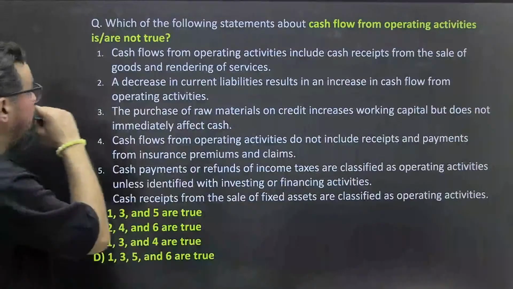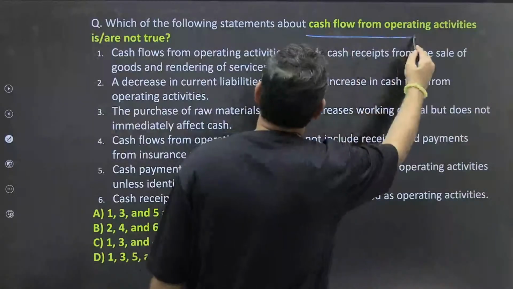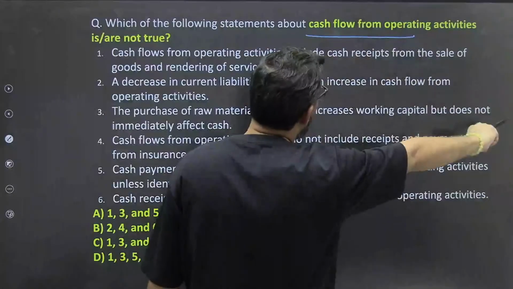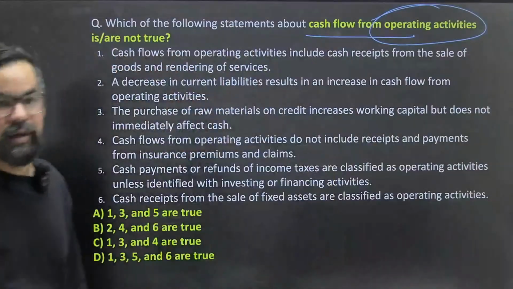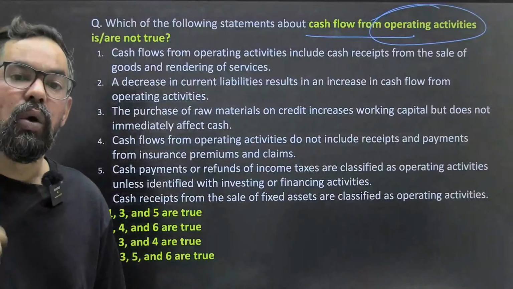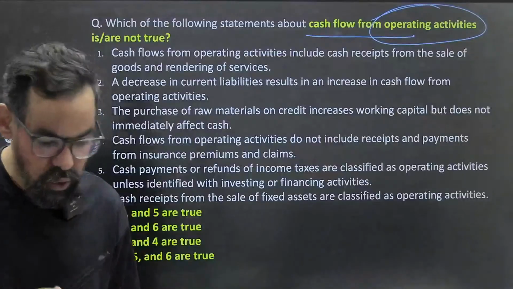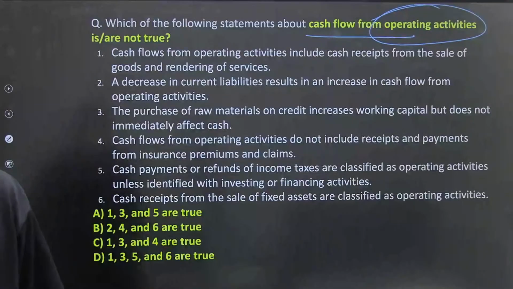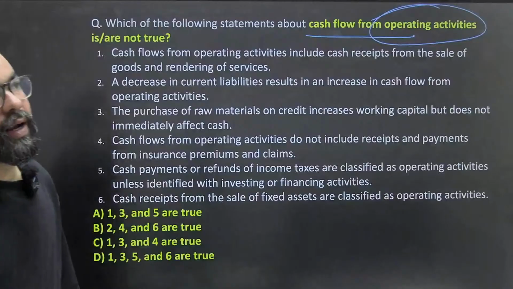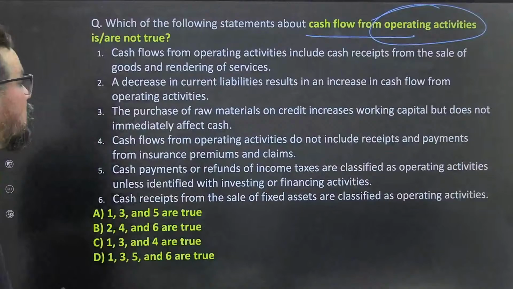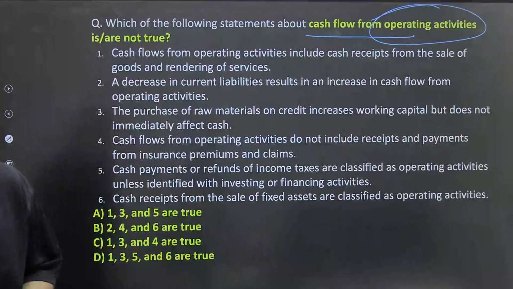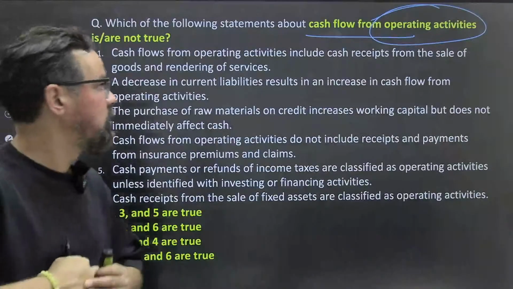Next one, guys, cash flow statement. Which of the following is a statement about cash flow in operating activities? Cash flow statement from operating activities. Operating activities are core revenue generating activities, so you have to take care around those particular ones. So what will be your correct answer, guys? What will be your correct answer for this one? So operating activities, financing activities, and investing activities that we have discussed here. So now I hope everybody will be able to answer. I just want everyone to please try this particular one.